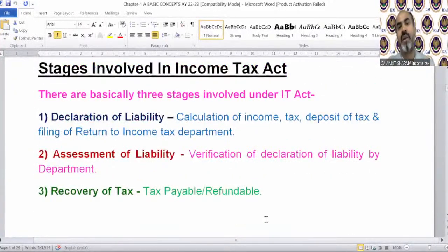Stages involved in the Income Tax Act. The Income Tax Act has three broad stages. All the provisions and all the concepts will fall under any of these three stages. First one is declaration of liability. Second one is assessment of liability. And third one is recovery of tax. So what does declaration of liability mean? What is the meaning of assessment of liability? What is the meaning of recovery of tax? Let me explain the meaning one by one.